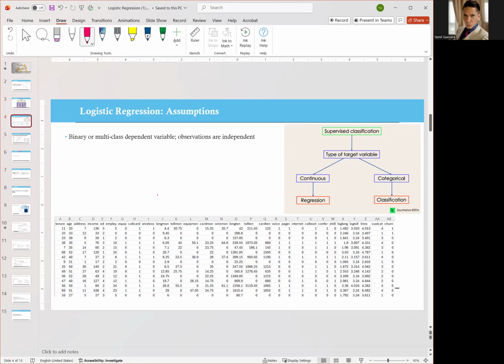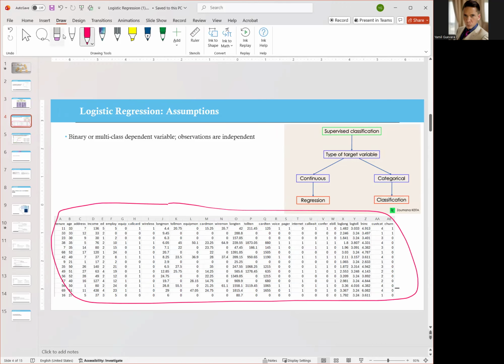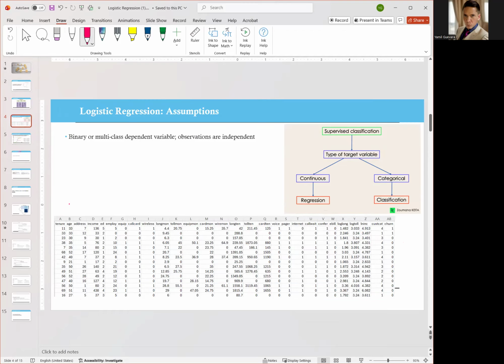Now, here's the data set that we're going to be working on this week. Here are the variables. Out of all these variables, we're going to be selecting features, and we're going to be selecting the dependent variable.